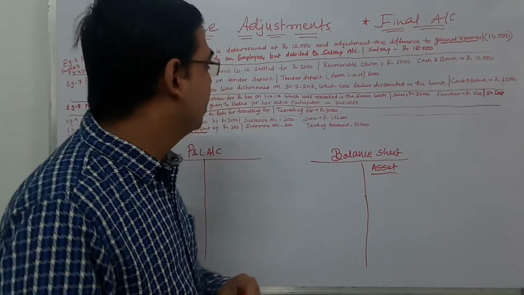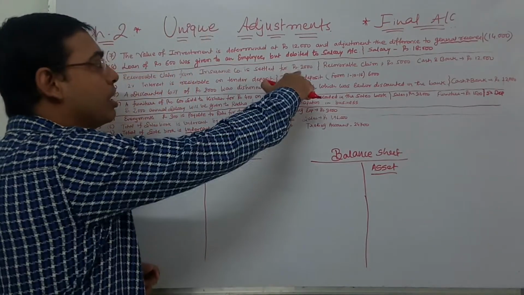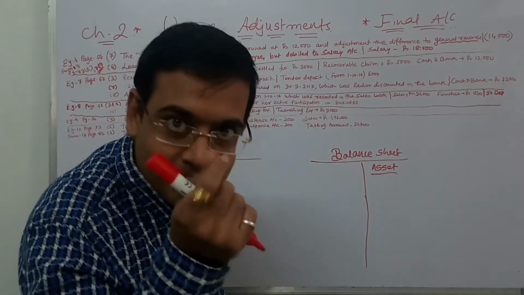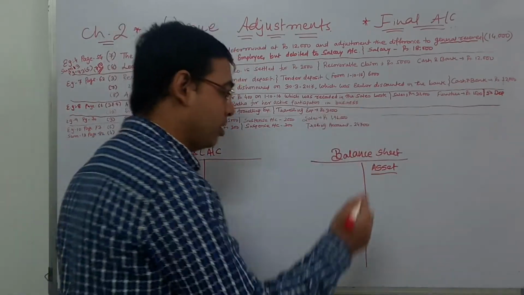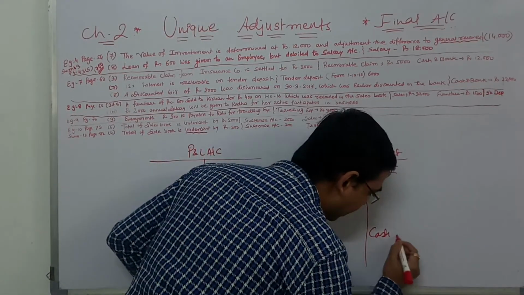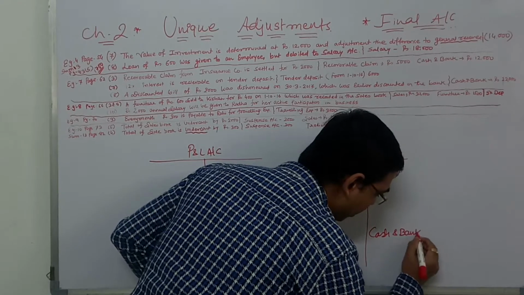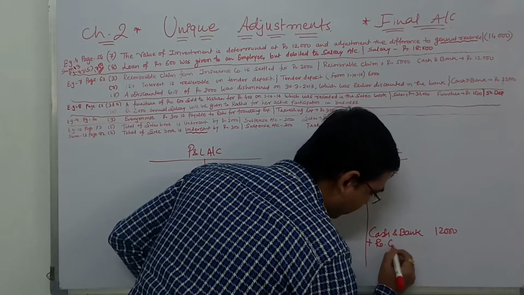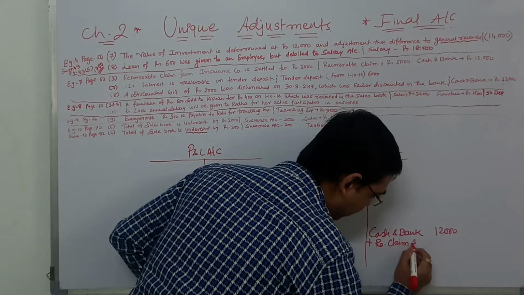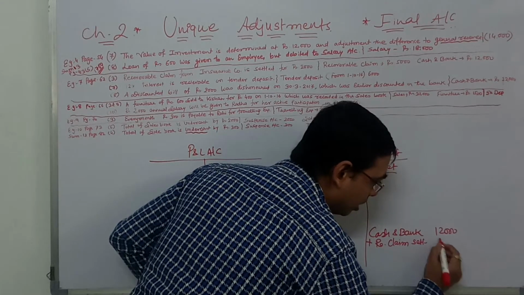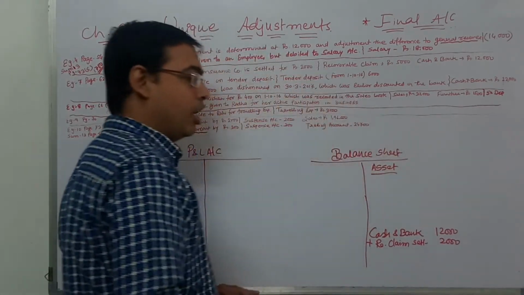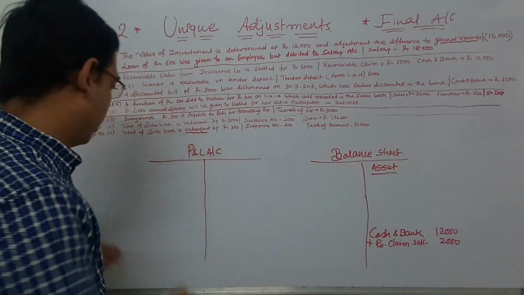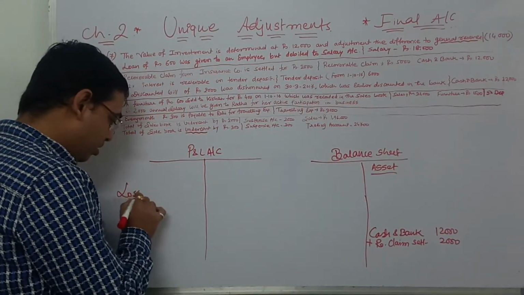So first understand how much amount you got. 2,000 cash. We are in a hurry, so let's add it in cash and bank. How much is given? 12,000 plus recoverable claim settled. How much did we get? 2,000 we got. How much have we lost?